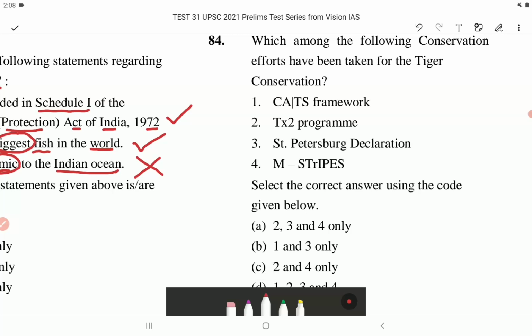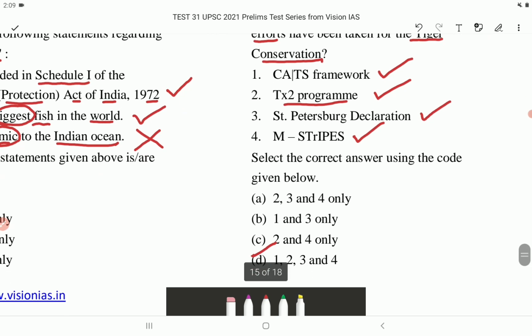Which among the following conservation efforts have been taken for the tiger conservation? Number 1, CATS framework. This is correct. Number 2, TX2 program, and it stands for Tigers times 2. This is also correct. Number 3, St. Petersburg Declaration. This is also correct. Number 4, M-STrIPES. This is also correct. Select the correct answer using the code given below. So the correct answer is option number D, that is 1, 2, 3 and 4.